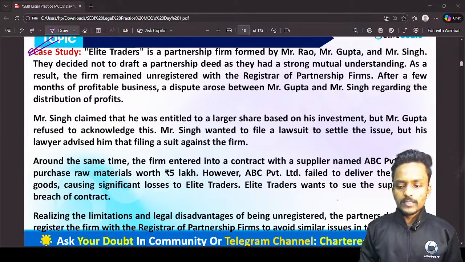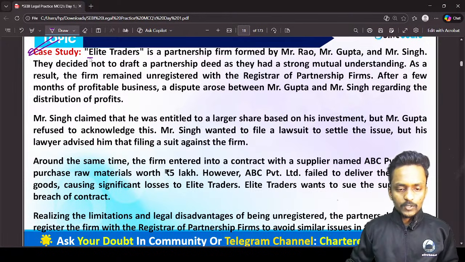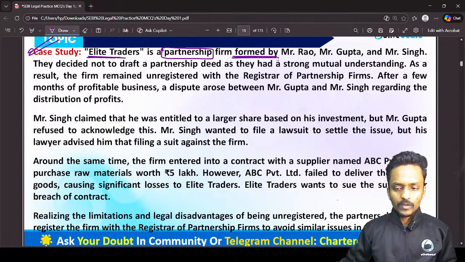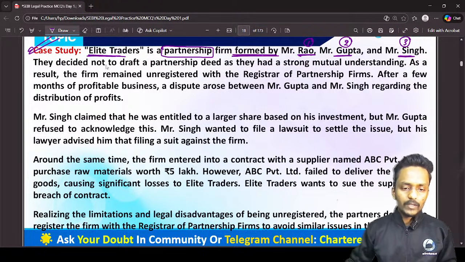Guys, now I'm reading this entire case study, and then we will cover the MCQs as well. So the case study is Elite Trader. Elite Trader is a partnership firm formed by Mr. Rao, Mr. Gupta and Mr. Singh. So basically we have three partners. They decided not to draft a partnership deed.